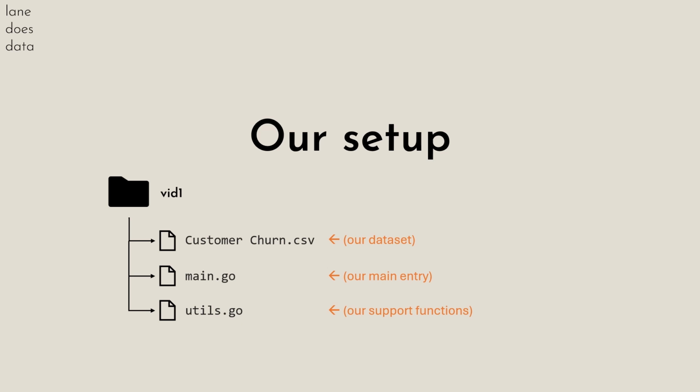So for this video, we will have a simple setup. Our data file will be called customer_churn.csv, which we will get from Kaggle. The main.go file will be our main entry point, and lastly, I will use utils.go to hold all functions and variables.